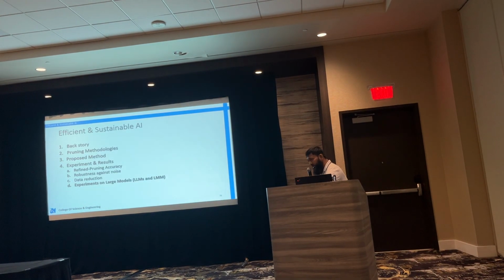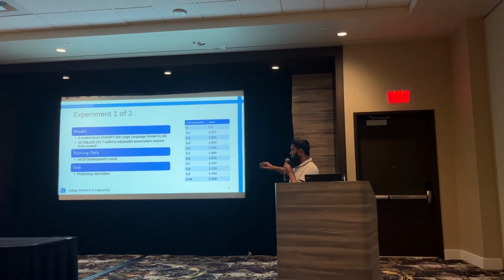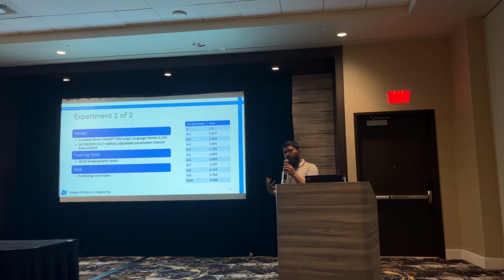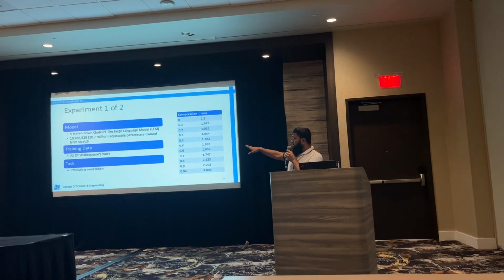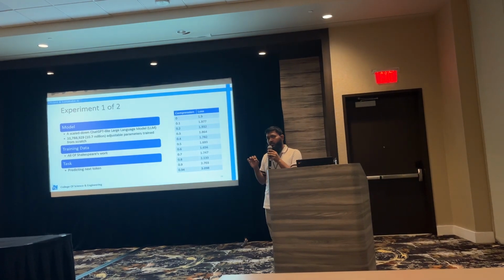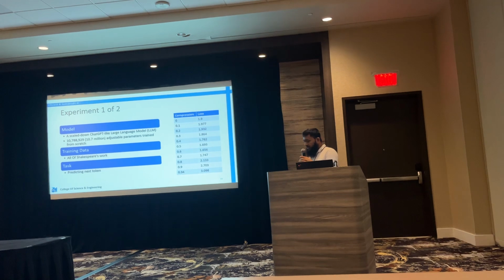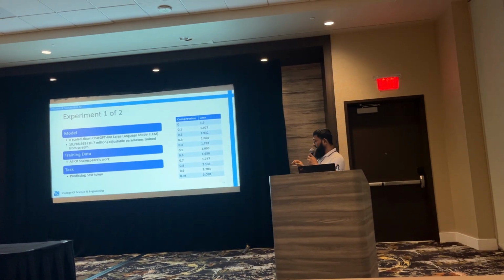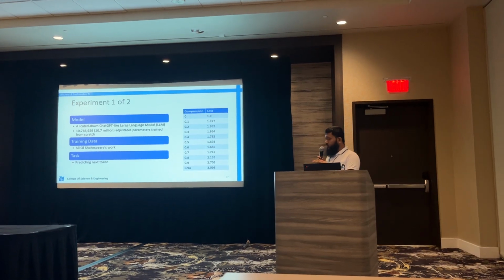Which brings us to large language models. The first experiment that we did on a large language model was we tried to write from scratch a ChatGPT kind of model, a smaller GPT model with around 10 million parameters. The training data was all of Shakespeare's work, and we tried to see how well it could predict the next token. The metric here was perplexity loss, which is based on the probability of predicting the next word correctly. So lower is better.